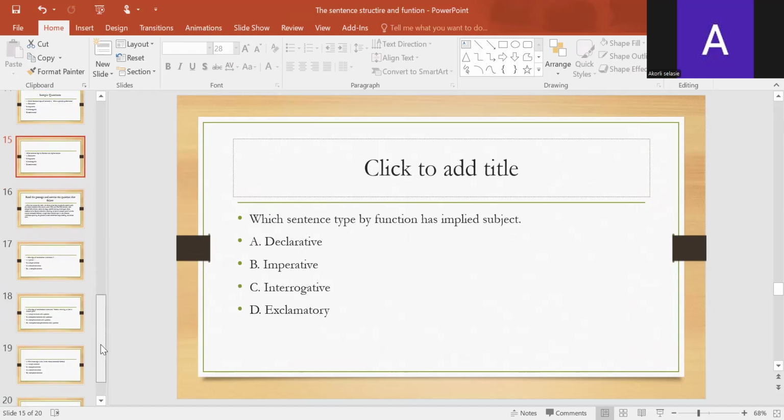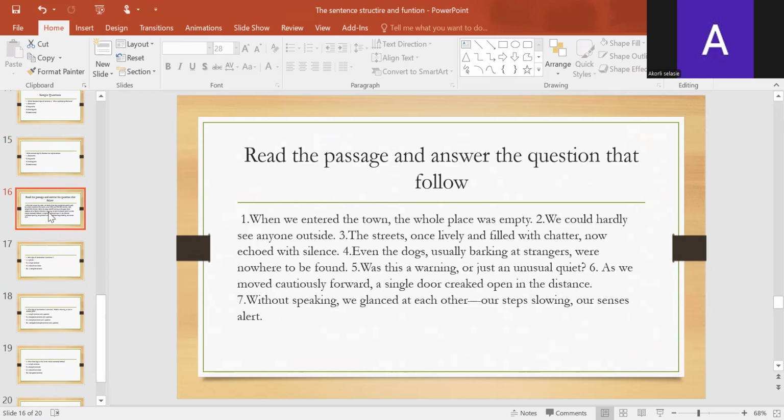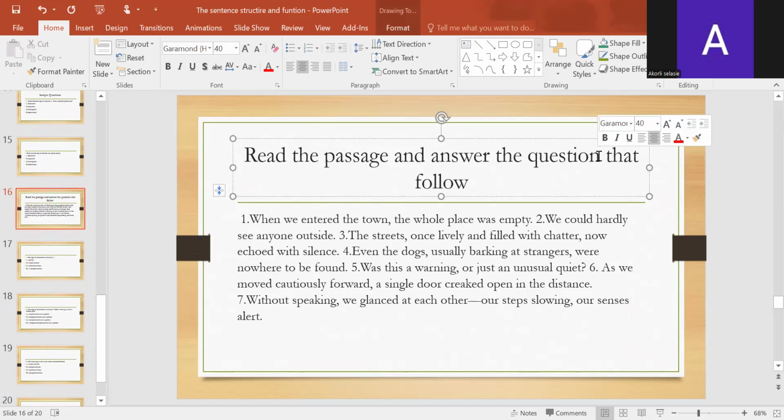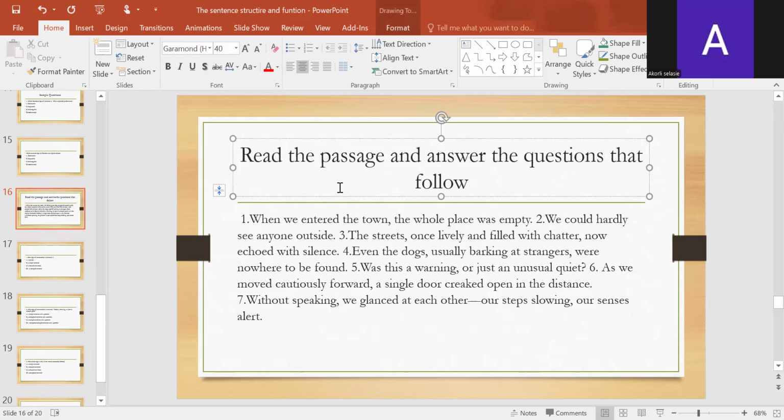Now, let's use this particular passage to answer some few questions. Read the passage and answer the questions that follow. When we entered the town, the whole place was empty. We could hardly see anyone outside. The streets, once lively and filled with chatter, now echoed with silence.